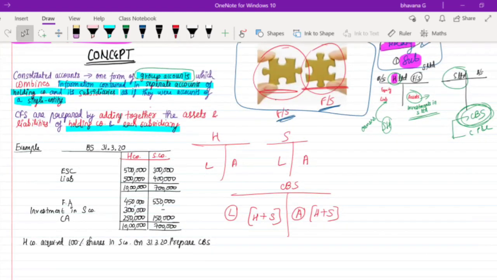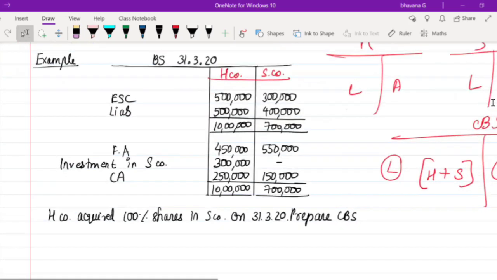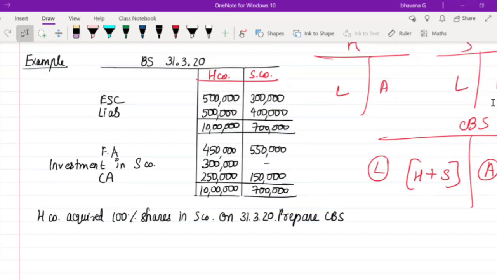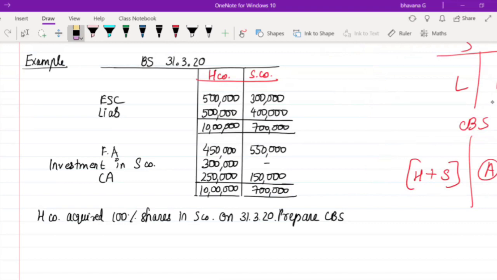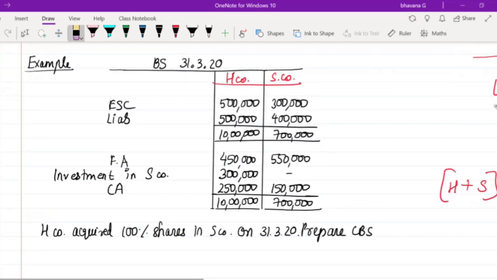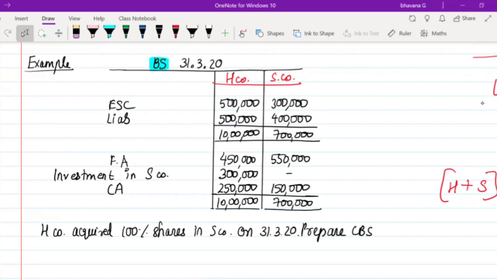Now we are going to see a few examples here. So let's move on to seeing the example. In this example, they have given you a balance sheet as of 31st March 2020. On that date, they have given you two balance sheets. One is of the holding company and the other one is of the subsidiary company.